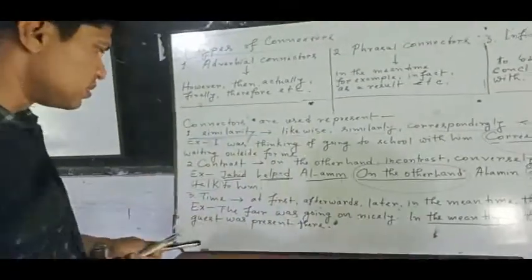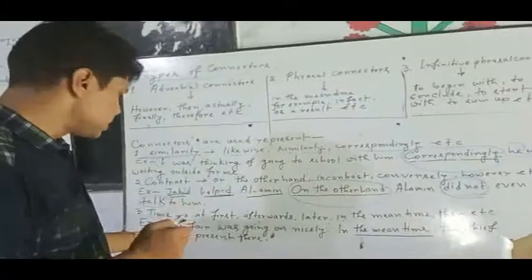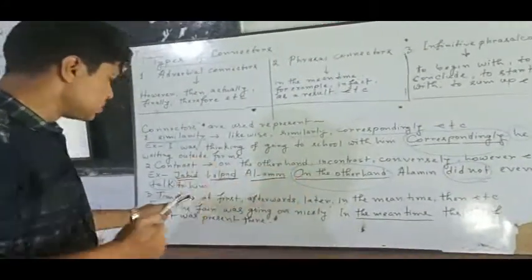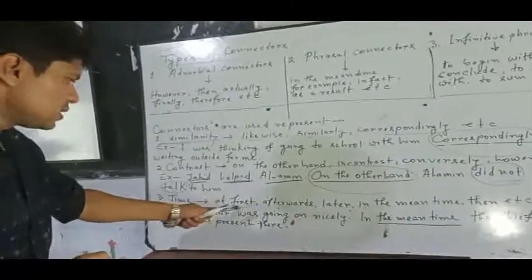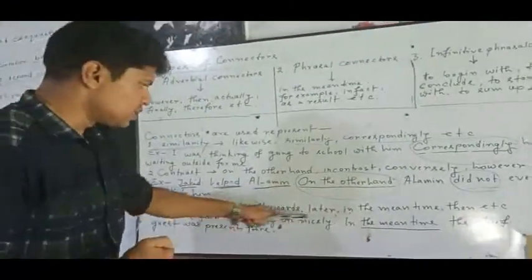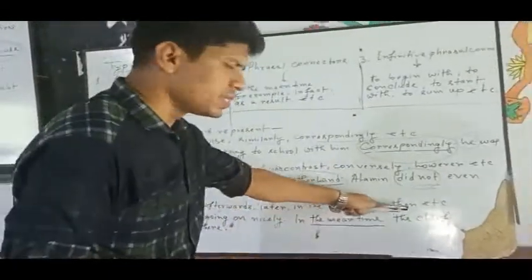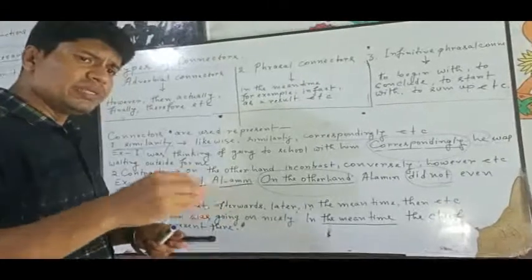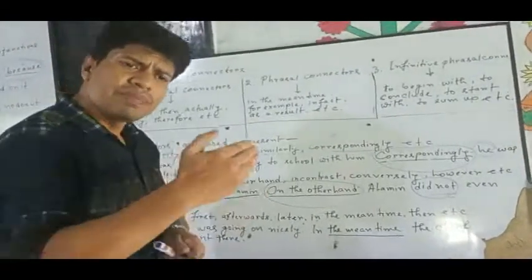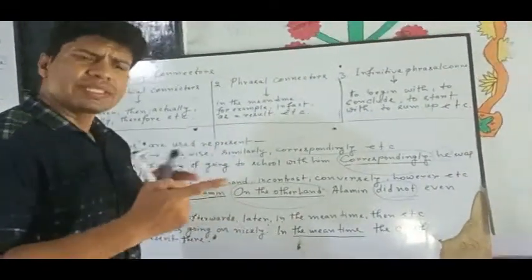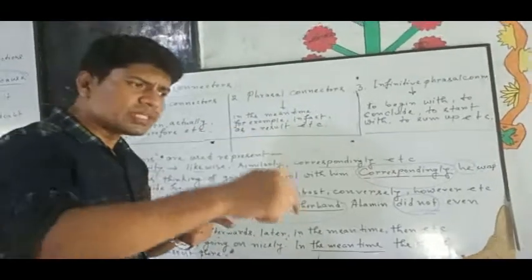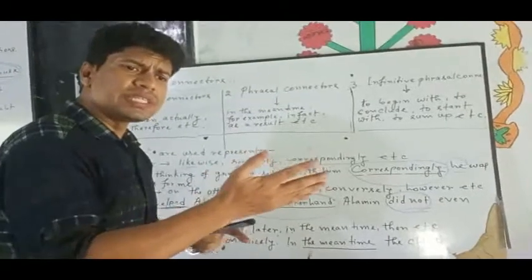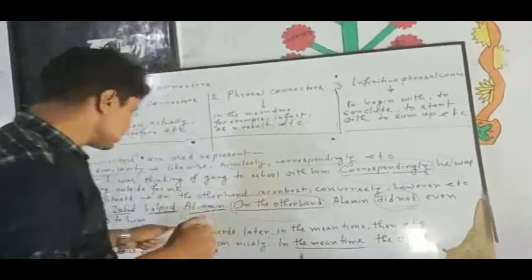You see, at first, afterwards, later, in the meantime, then, etc. These connectors are used only to present timing or time-related activities, what is going on and when. They are the time-identifying, time-representing connectors.